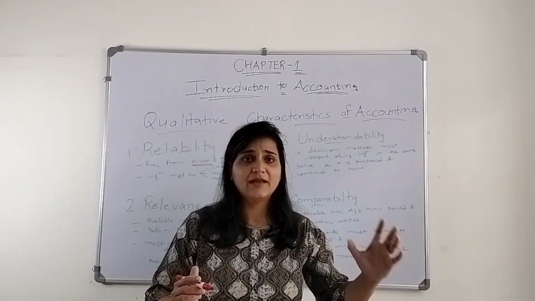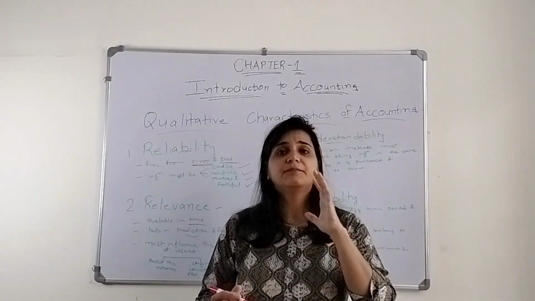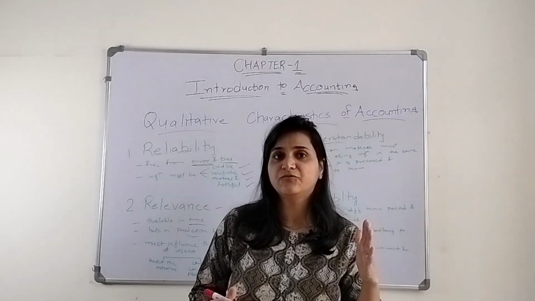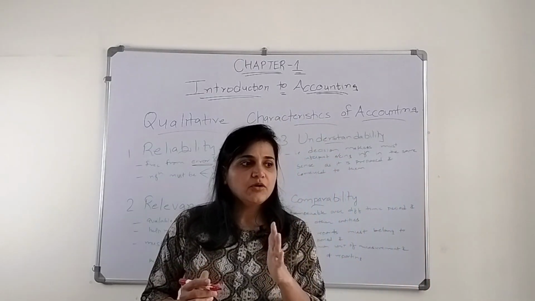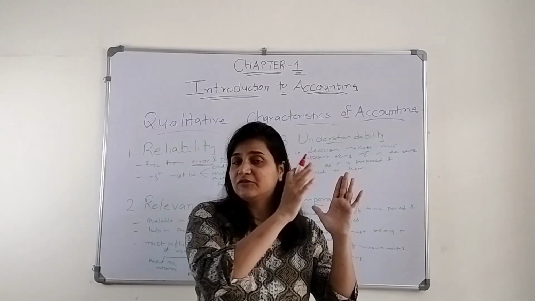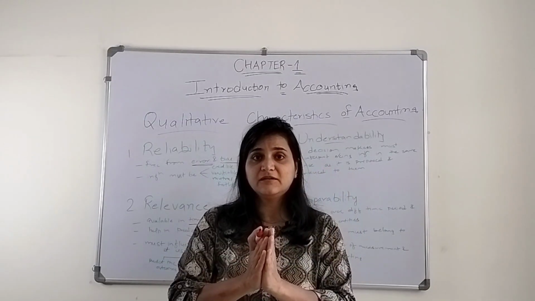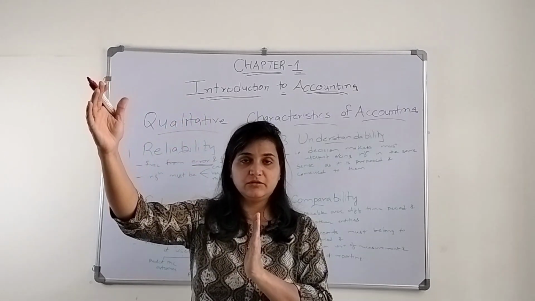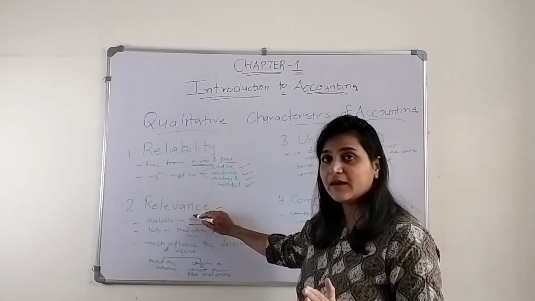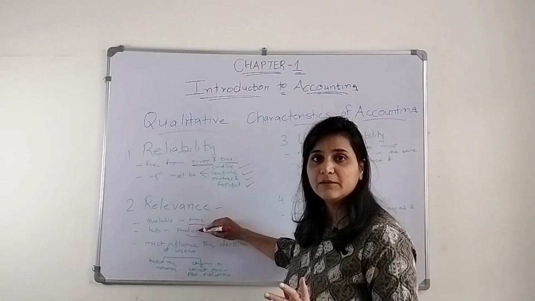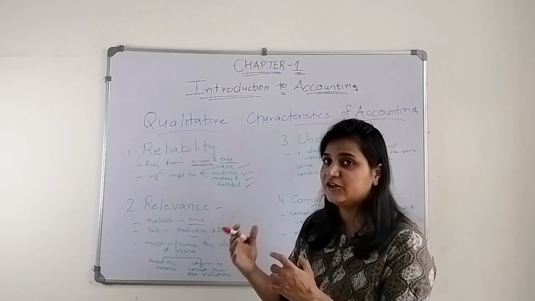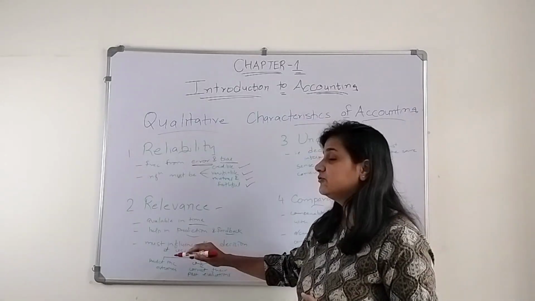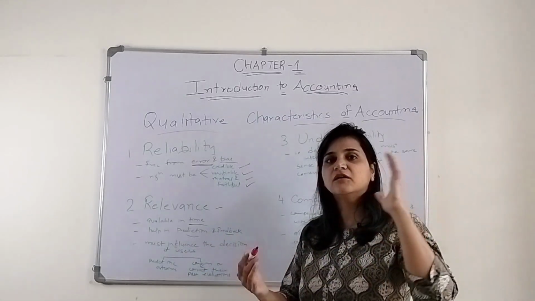The organization might have evaluated in the past how they have been performing, so they can confirm on it. Based on past evaluation, they took the present decision, and somehow they can take the decision for the future outcomes. So it must be relevant, that is, it must be available in time, it must help in prediction and feedback, and it must influence the decision of users, so that they can predict the outcomes or confirm or correct their past evaluation.